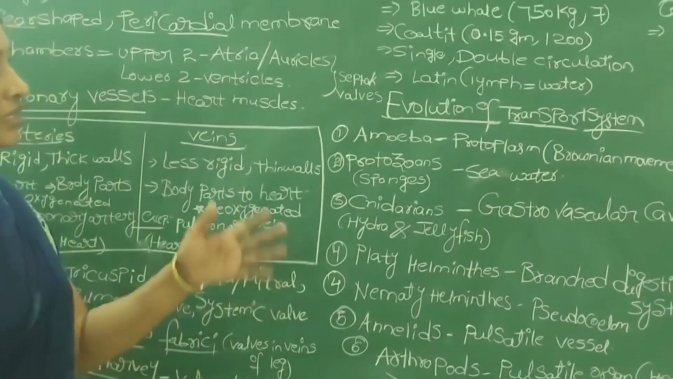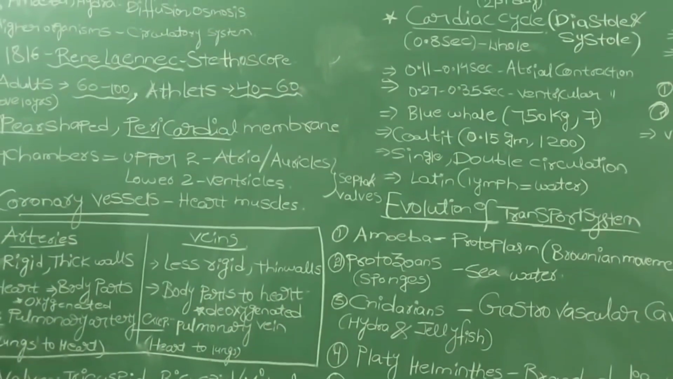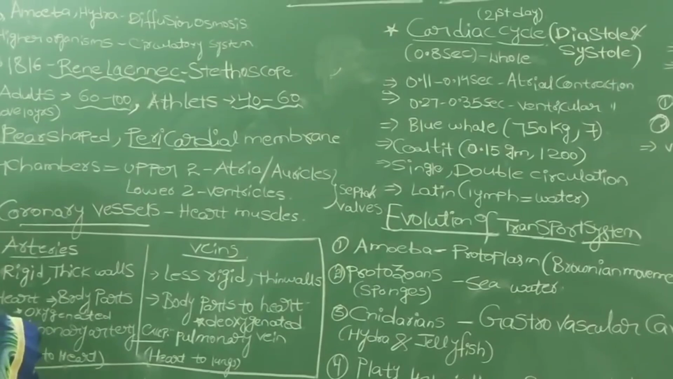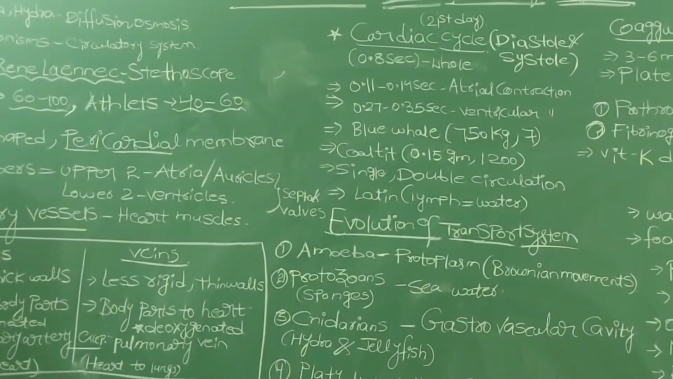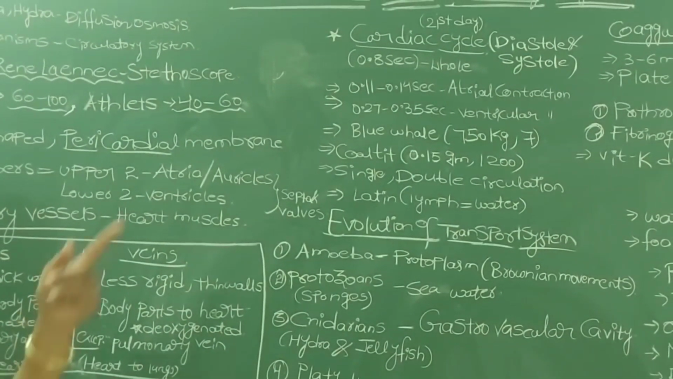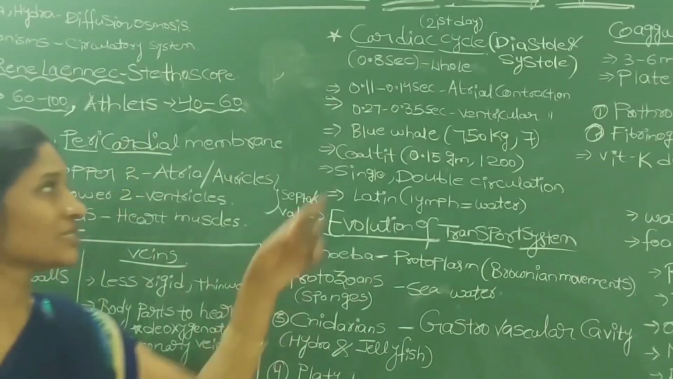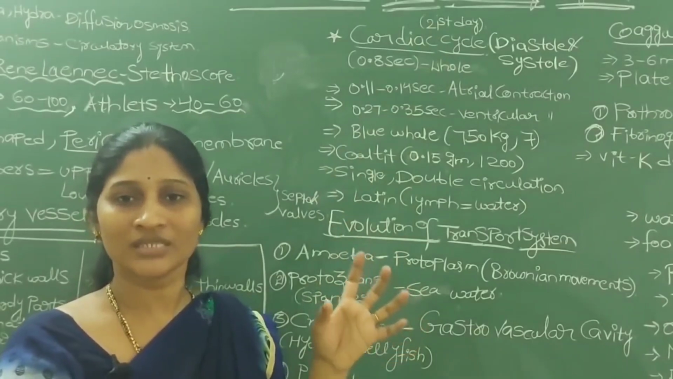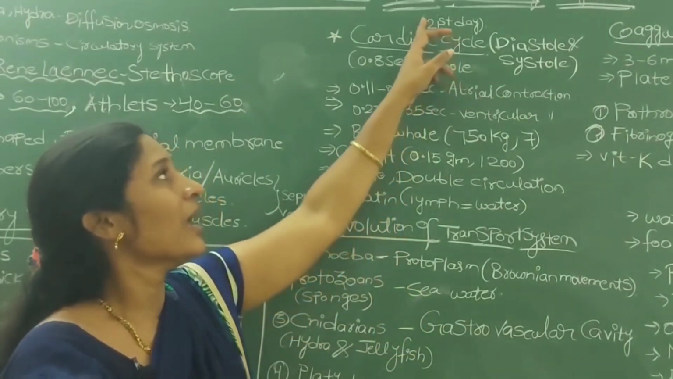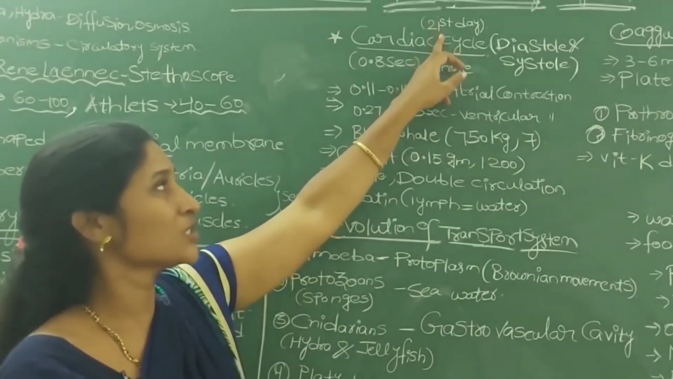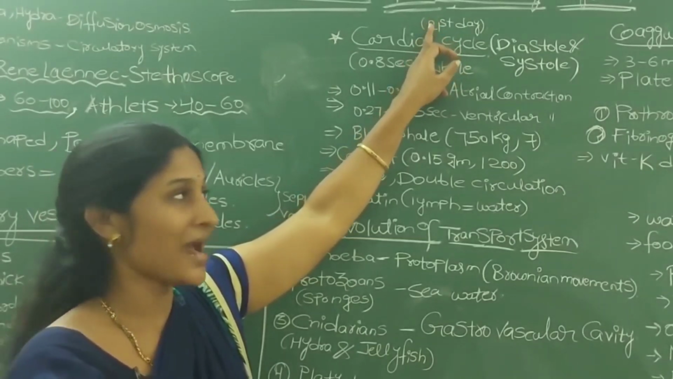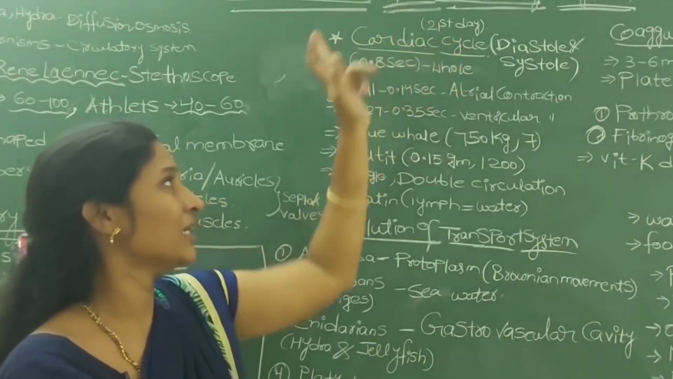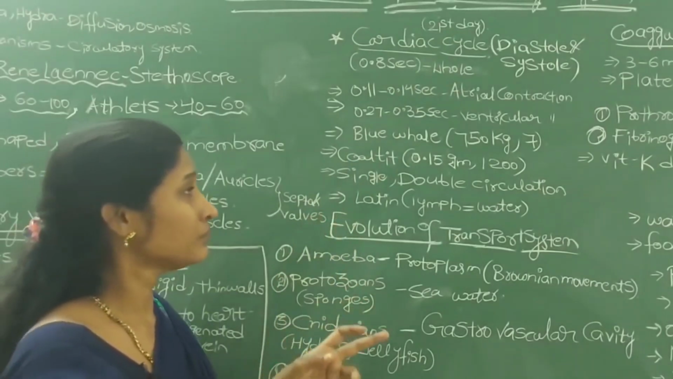So later we will see what is meant by the cardiac cycle. During embryonic development, when you are in your mother's womb, at the 21st day your heart starts beating. Around the 21st day of pregnancy, the embryonic heartbeat starts.